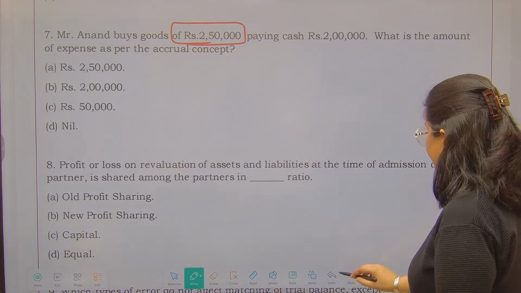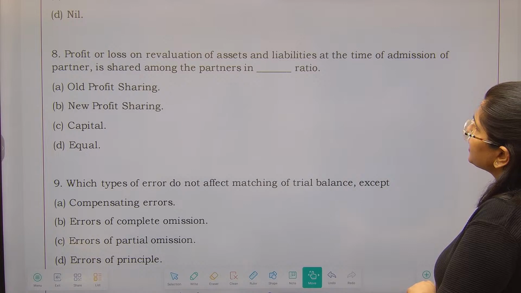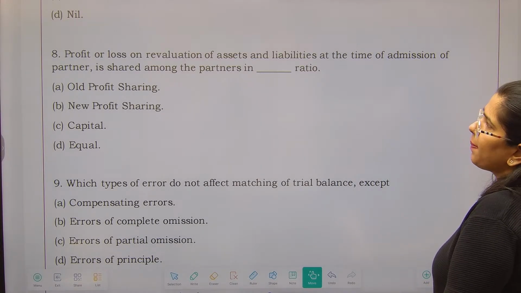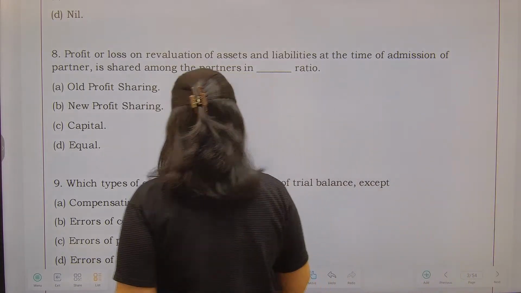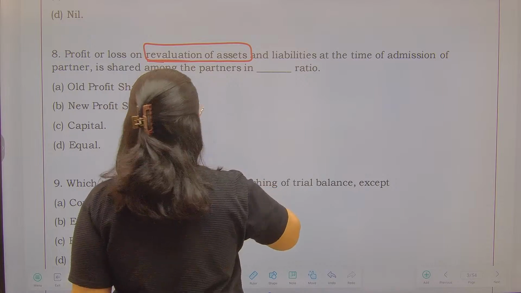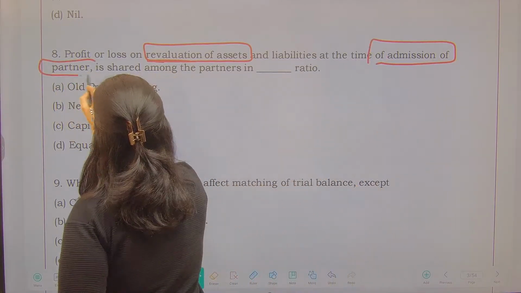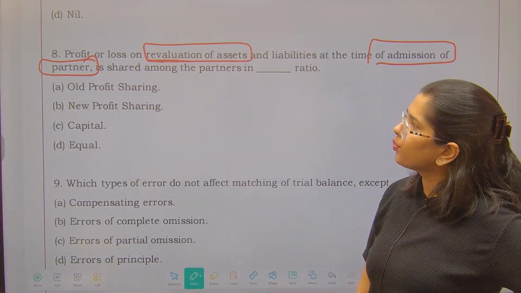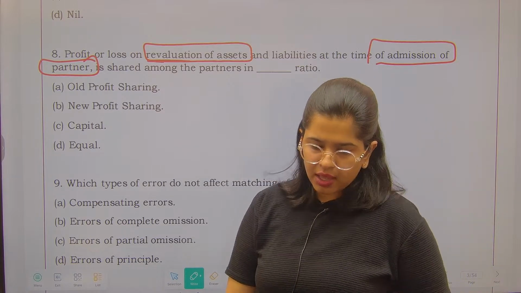Now next you have: profit or loss on revaluation of assets and liabilities at the time of admission of a partner is shared among the partners in what ratio? Revaluation of assets, please focus on this. Revaluation of assets and liabilities at the time of admission of a partner. When you are admitting the partner, will it be shared in the old profit sharing ratio, new profit sharing ratio, capital ratio or equal? बताइए.